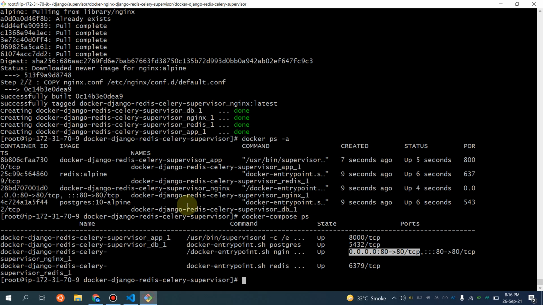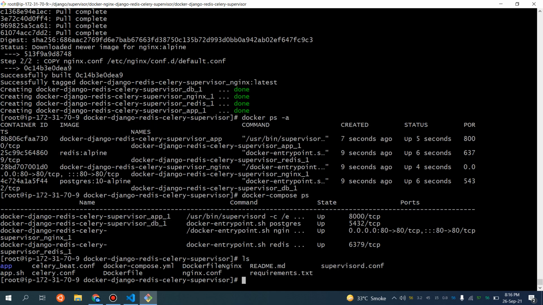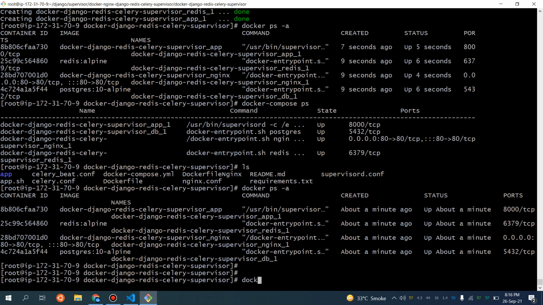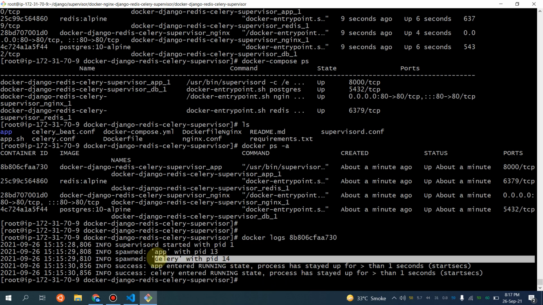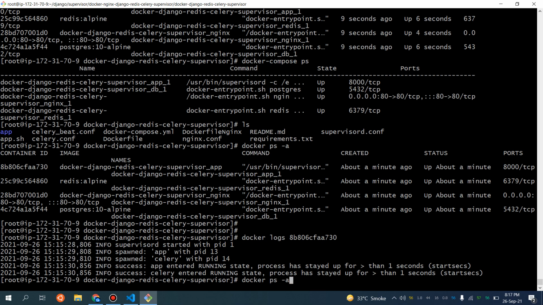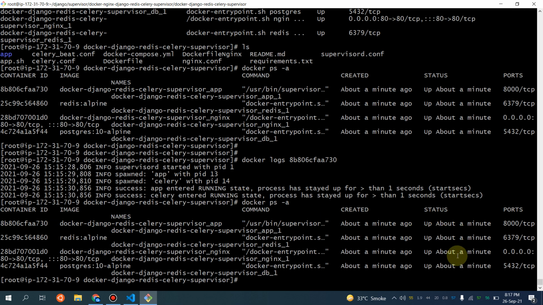So as I told you, it is the same stuff, it is not mounted. What I need to do now, let me show you that part as well. First of all, I need to show you guys the logs. If I navigate to our application, so this is our application, I'm going to show you these logs. The application is running with process ID 13 and Celery is running with process 14. If I do docker ps -a, you see nginx is running as well.